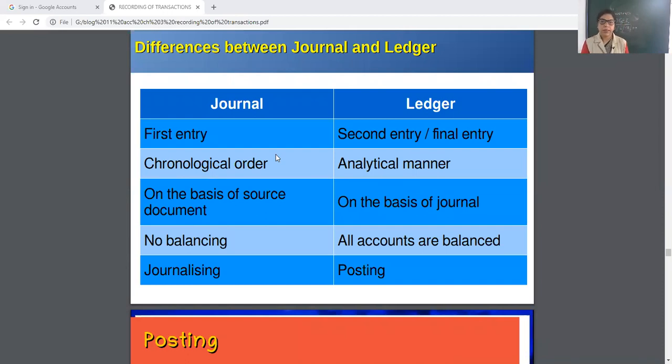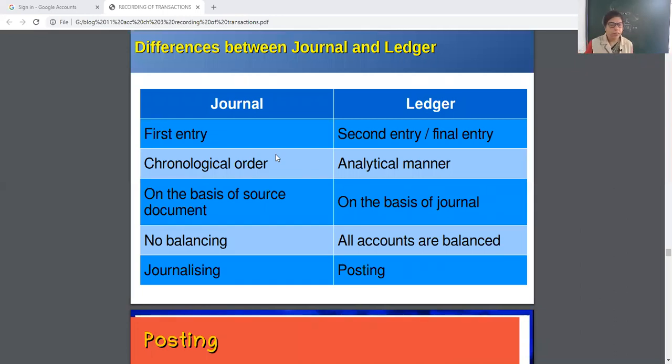Yes, again, differences between journal and ledger. Journal is the first book, original book, and ledger is the second entry or final entry. Journal is performed in chronological order, in sequential order according to date wise, but ledger is performed in analytical manner. Journal is on the basis of source document, but ledger is on the basis of journal.